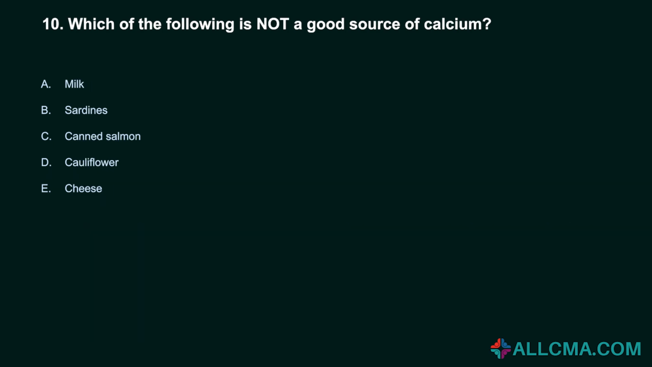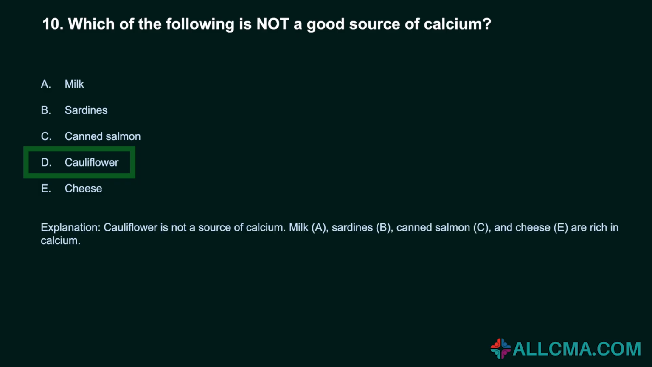10. Which of the following is not a good source of calcium? A. Milk. B. Sardines. C. Canned salmon. D. Cauliflower. E. Cheese. Correct answer, D. Cauliflower. Cauliflower is not a source of calcium. Milk, A, sardines, B, canned salmon, C, and cheese, E, are rich in calcium.